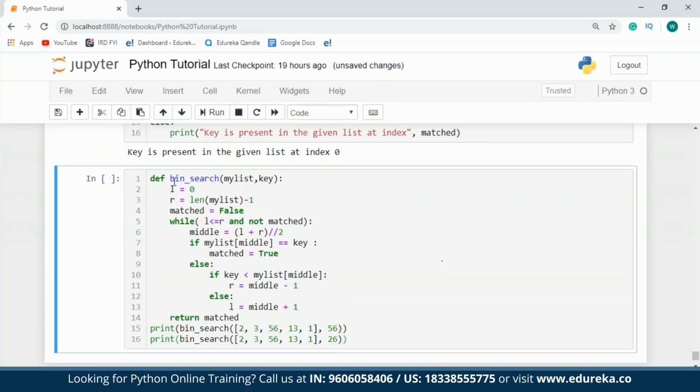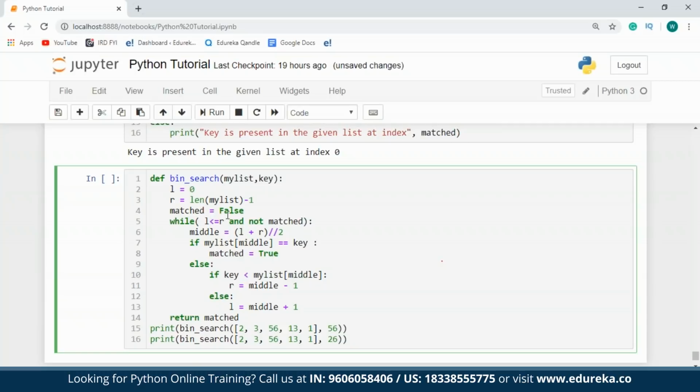So in my program, I've created a function called the binary search function, to which I'm supplying the list as well as the key element. The left variable is going to point at the first element which is present at index number 0, and the right variable is going to be length of my list -1, which is the last element present in my list. Then I've taken a variable to which I've assigned a Boolean value as false.